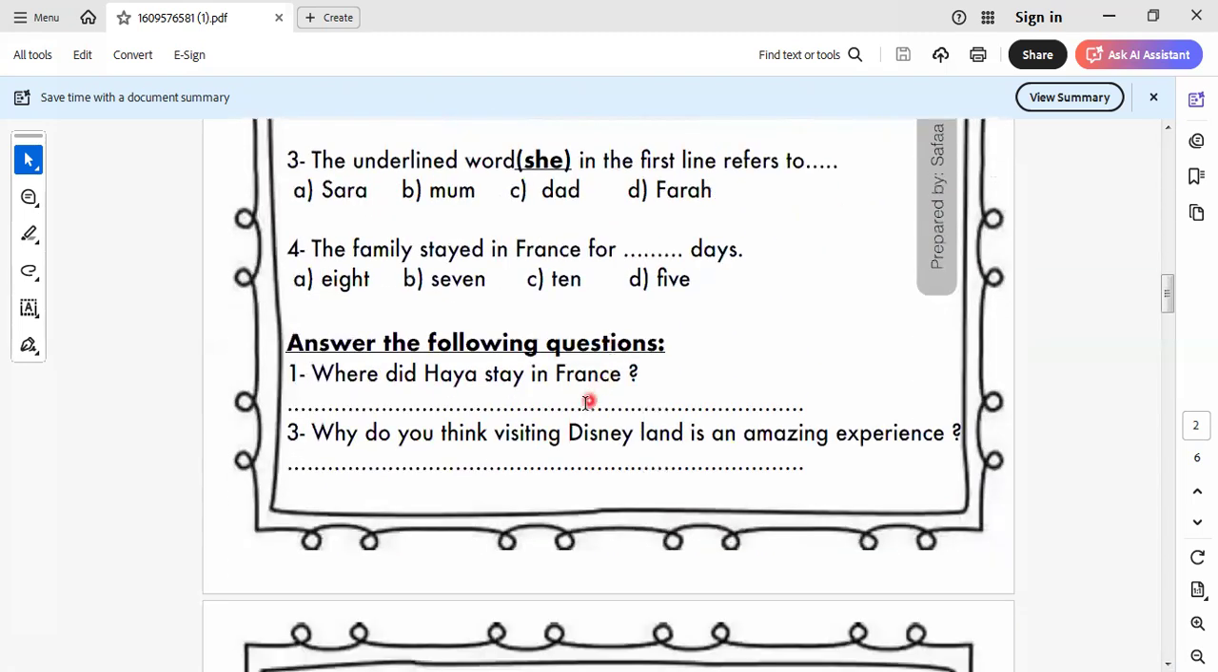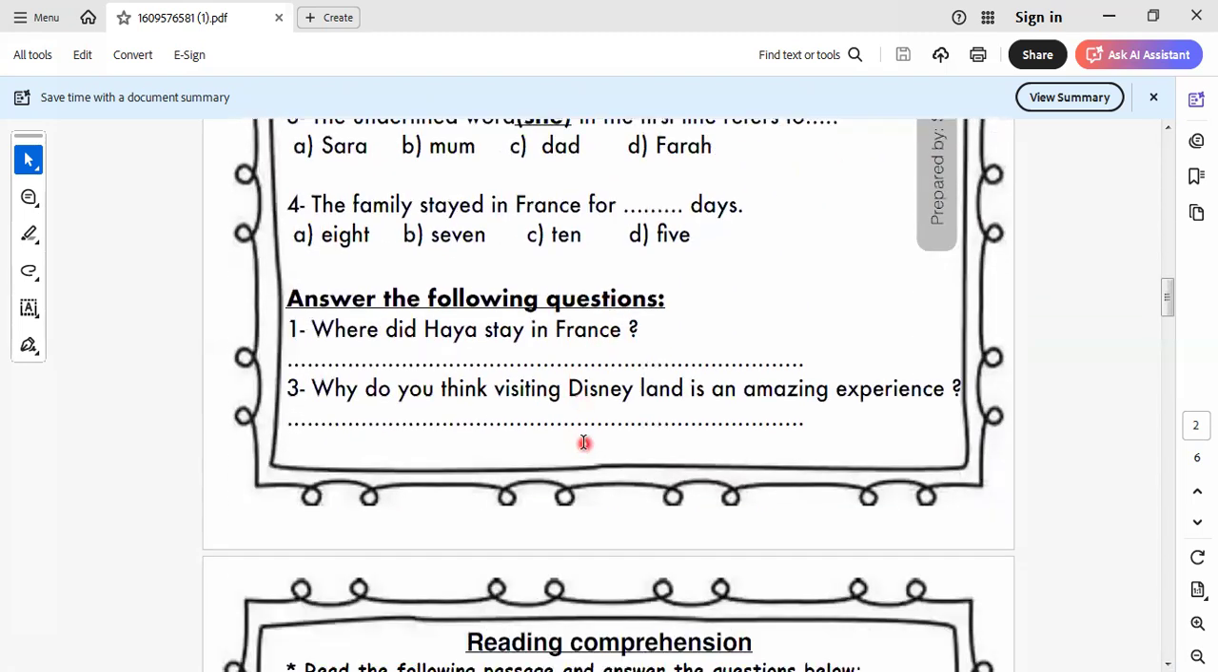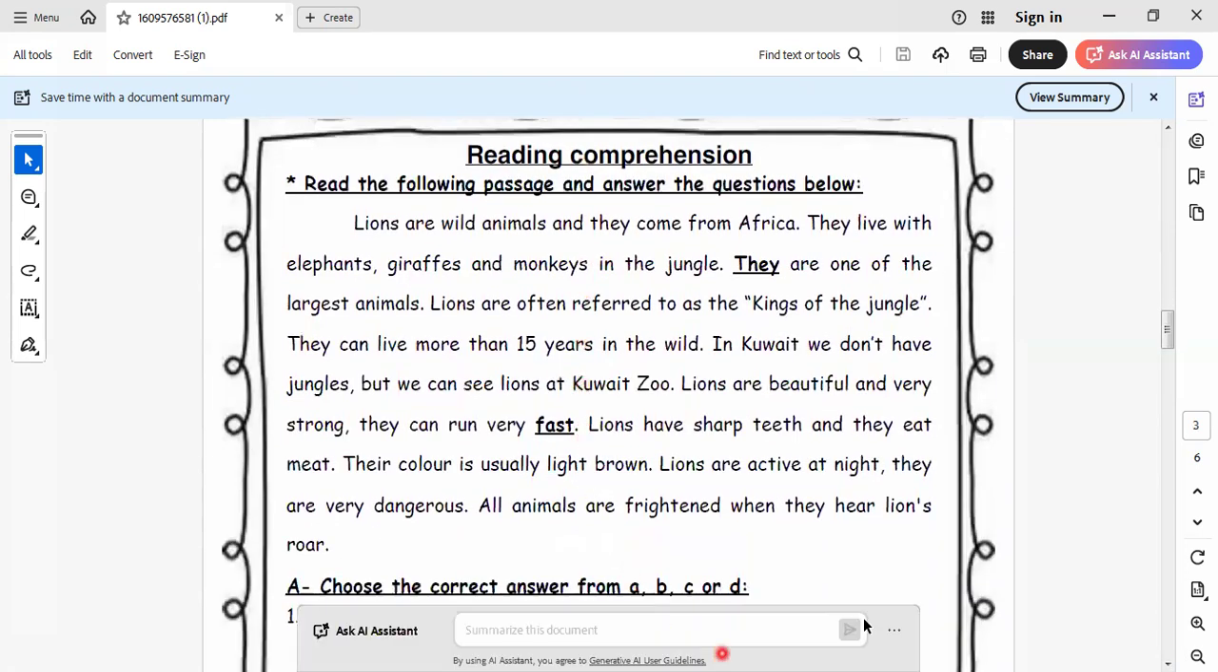Okay, and I think Disney has characters that Walt Disney made. Okay, Tom and Jerry and so on. Okay, let's go to another text here.